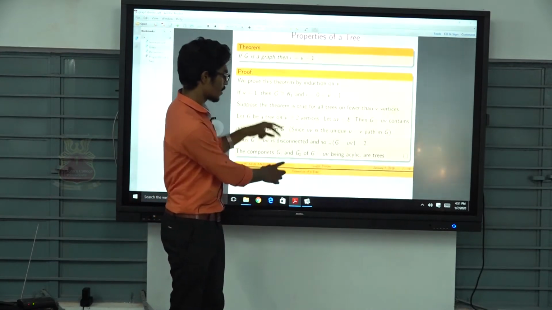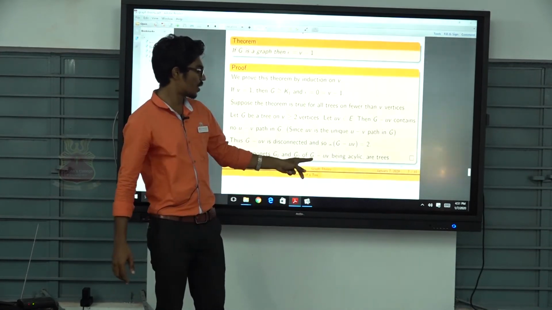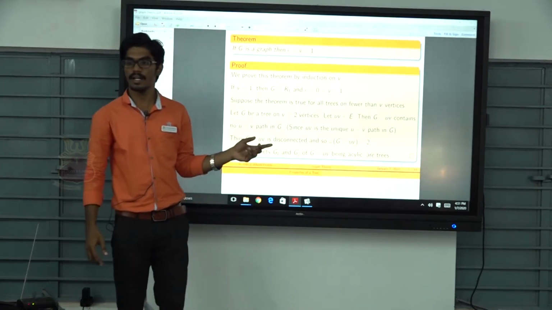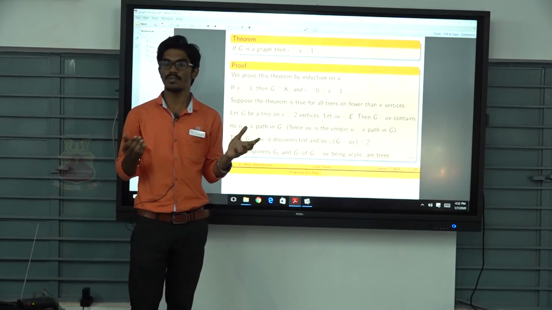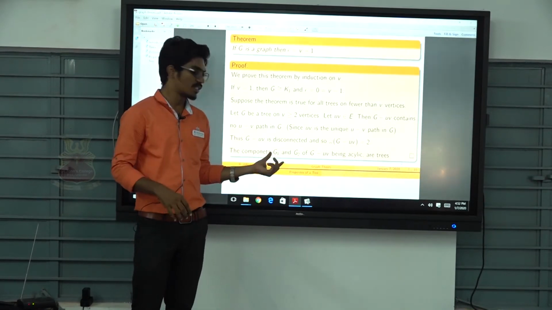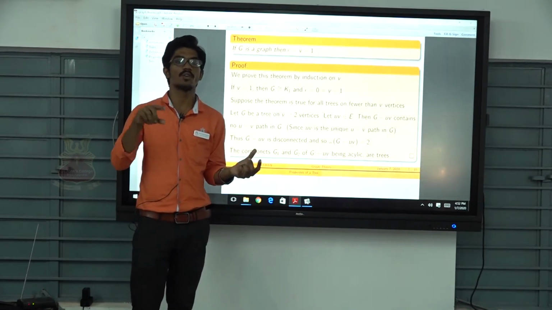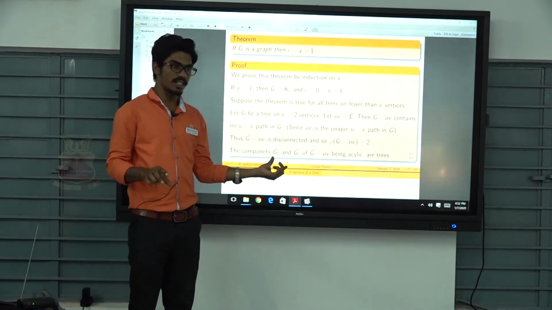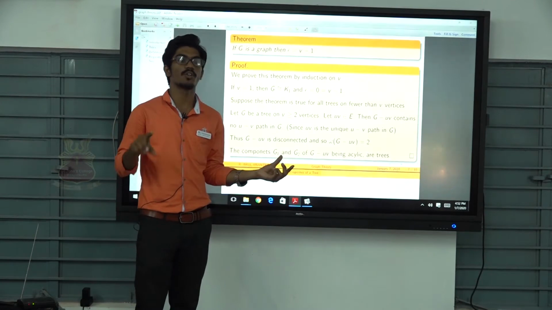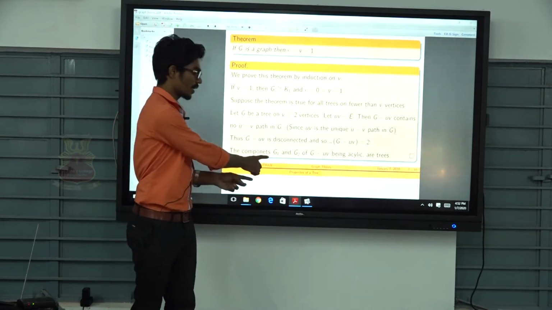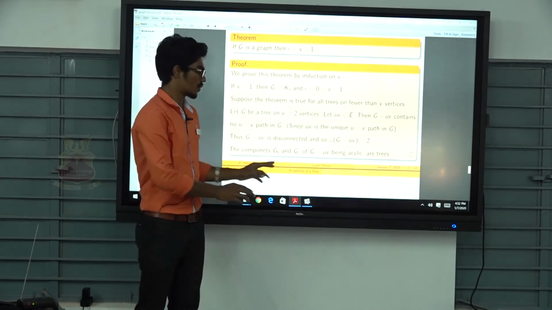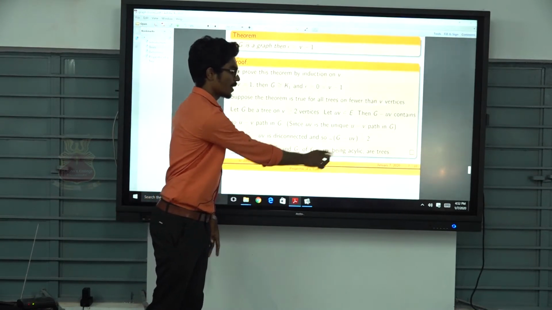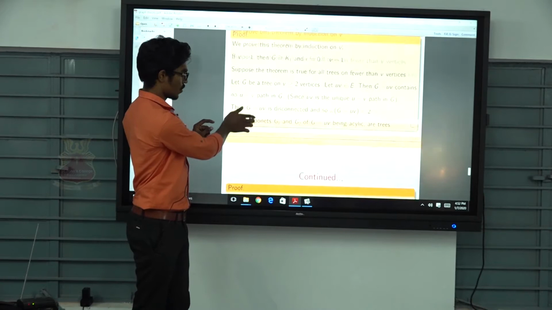So the components G1 and G2 of G minus UV are acyclic. Am I correct? G is a tree. Since G is a tree, it contains no cycle. Therefore G1 contains no cycle, and G2 contains no cycle. That is why I am writing that G1 and G2 of G minus UV, being acyclic, are trees. So